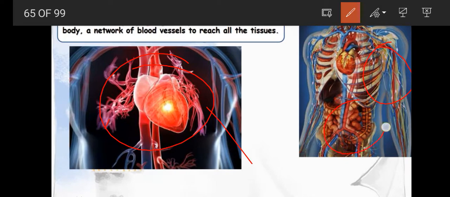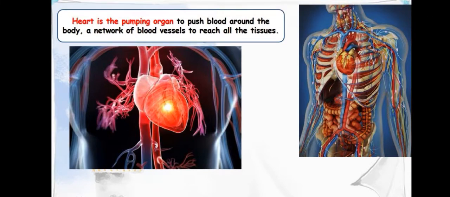The blood vessels are spread everywhere in the body, and that's why we need to push the blood toward the organs. That's why the heart is pumping continuously to push the blood.